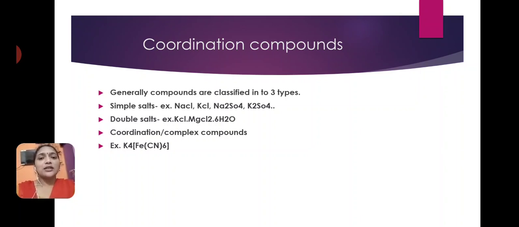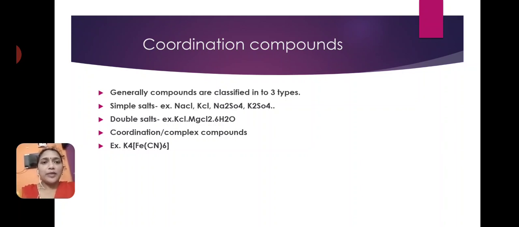Simple salts ionize completely when dissolved in water. Double salts are combinations of two or more salts, but they also undergo complete ionization when dissolved in water. Examples are carnallite, potassium Mohr's salt etc. These are all examples of double salts.